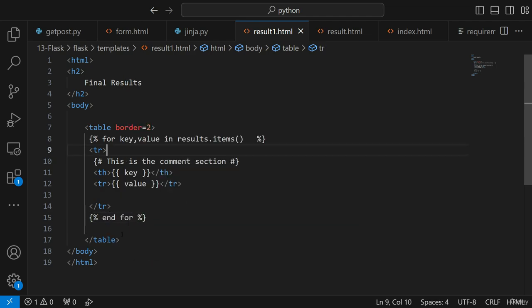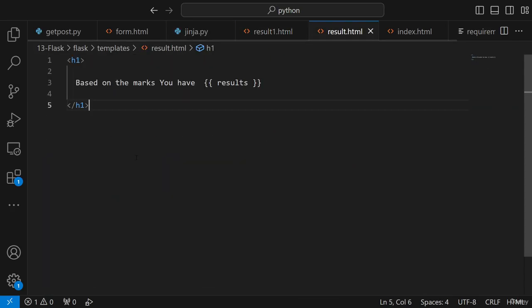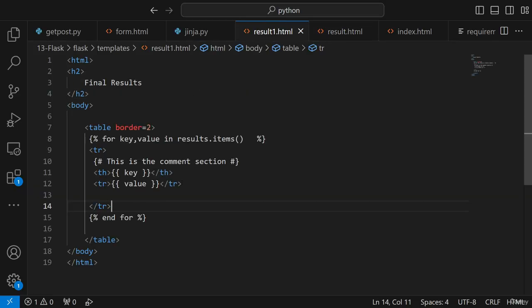If I'm using an if condition, I can go ahead and write if. It is up to you, whatever condition you specifically want to write. Let's say over here in my result.html, it says that based on the marks you have, or let me just give you one more example with respect to the if condition also. But right now, let's see for the for loop.